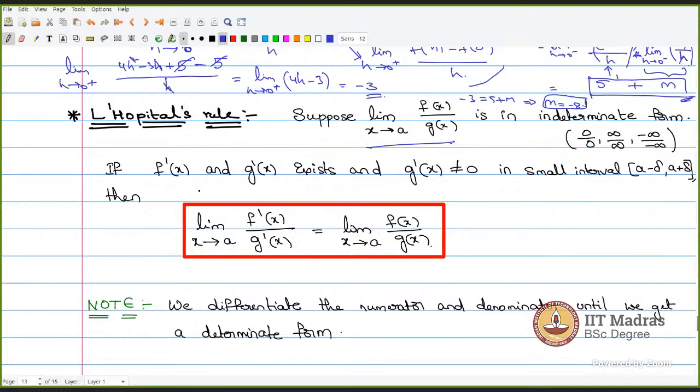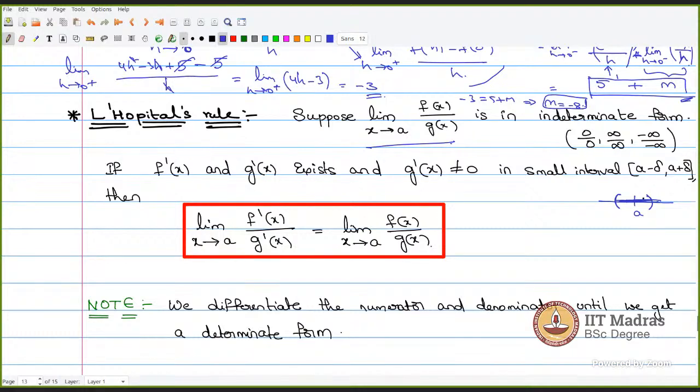So firstly, what you have to check is whether f of x and g of x are differentiable functions or not. If they are differentiable functions, and also you know that g dash of x is not equal to 0, this particular g of x denominator is not equal to 0 in some small interval around a. So if I have a here, in a smaller interval around a, my g dash of x should not be equal to 0. So you don't need to worry about these conditions. If we are asking you the question, then obviously these all will get satisfied and you can use L'Hopital directly.